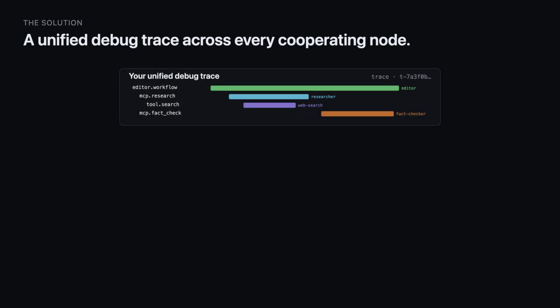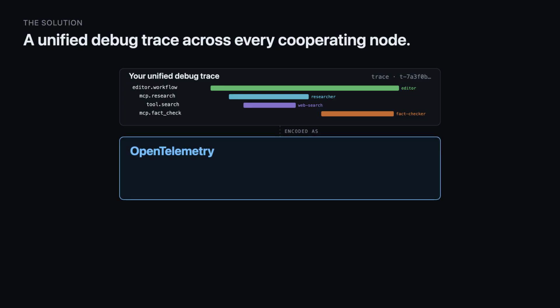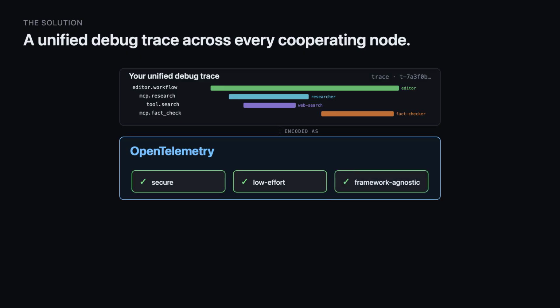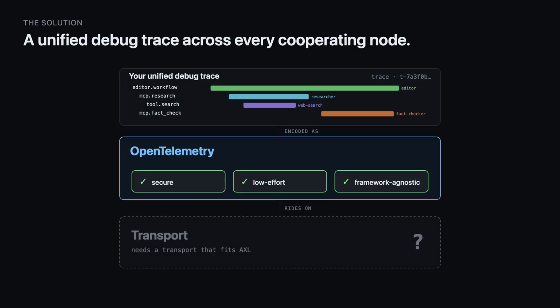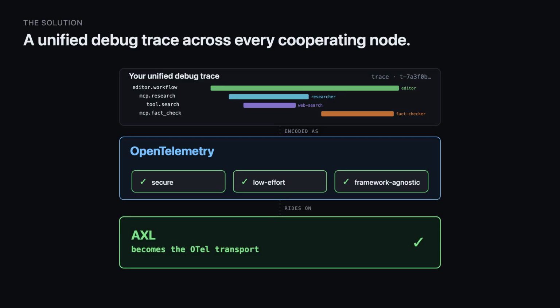My solution: a unified debug trace across every cooperating node. One workflow, one trace, end-to-end. To build it without inventing a new protocol, I leaned on the standard every language already speaks for distributed tracing: OpenTelemetry. Secure, low effort, framework agnostic, every major language and agent framework already speaks it. The one piece it doesn't have is a transport that fits Axel, so I made Axel itself the OpenTelemetry transport.